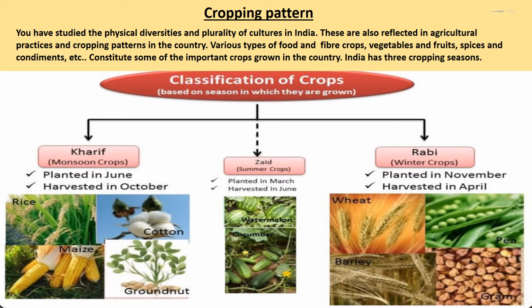Classification of crops based on season in which they are grown. Kharif, that is monsoon crops, planted in June, harvested in October. They are rice, cotton, maize and groundnut. Zaid, that is summer crops, planted in March, harvested in June, and they are watermelon, cucumber. Next comes Rabi crops. It's a winter crop, planted in November, harvested in April, and they are wheat, peas, barley and gram.